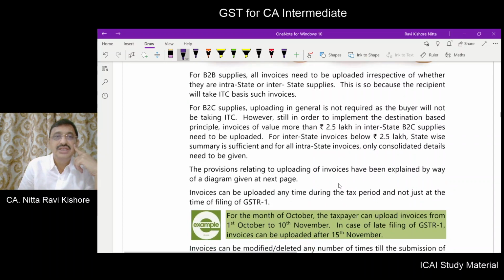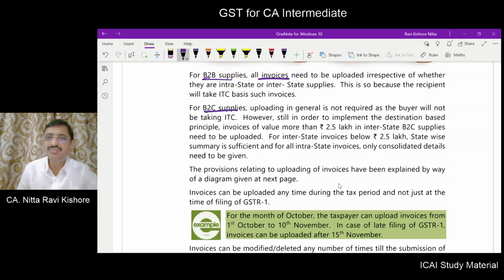So for B2B, all invoices, whether you supply interstate or intrastate, have to be populated. As far as B2C is concerned, invoice level reporting is not required.